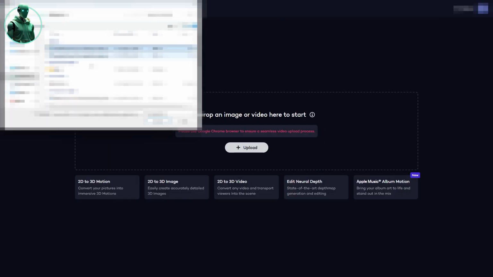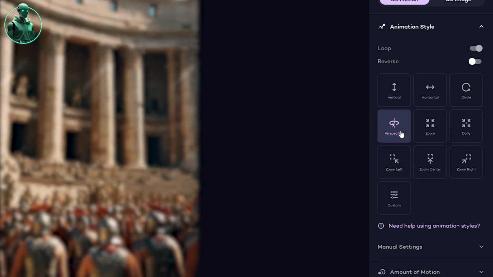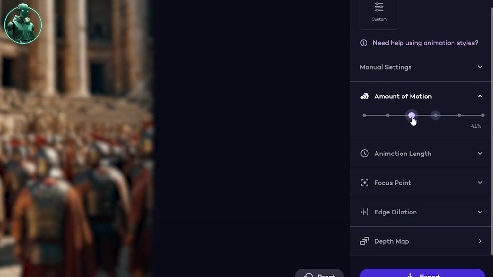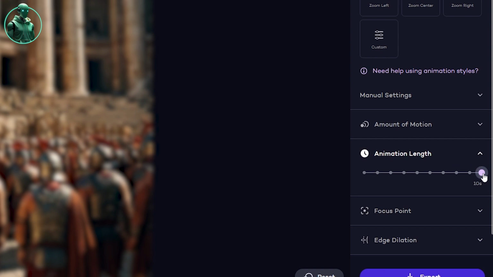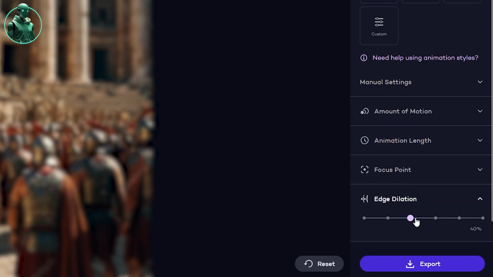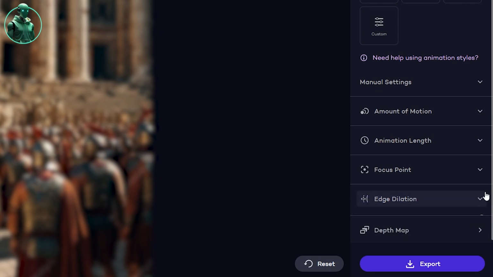Upload your image, and once the processing is done, you can select the animation style, the amount of motion, but don't set it to maximum, and the animation length. You can set it to a maximum of 10 seconds. Set the edge dilation to 100. Once you're satisfied with the settings, hit export.